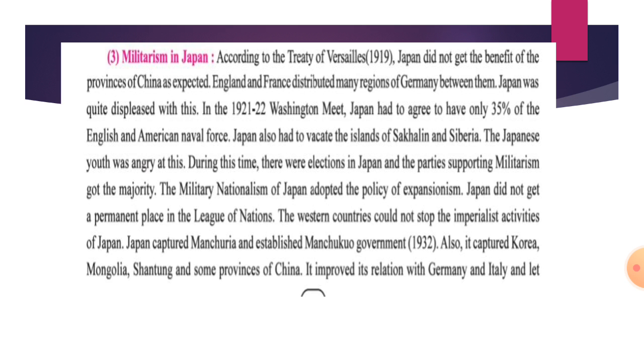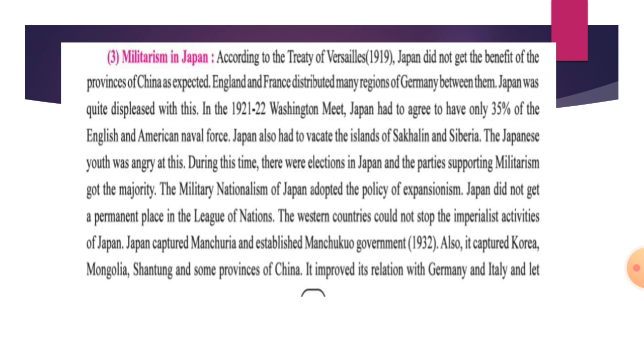At the Washington meet, Japan had to agree to have only 35% of the English and American naval force. Japan also had to vacate the islands. They had to vacate the island of Sakhalin and Siberia.